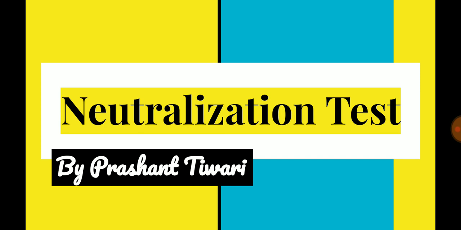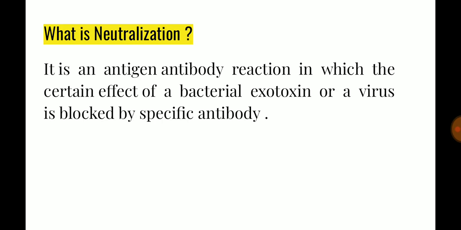So today we are going to discuss neutralization, and we will find out what kind of secondary reactions there are in the neutralization test. So starting with, what is neutralization? In chemistry we know neutralization is a reaction of acid with base. In the same way we use this term for the antigen antibody reaction, in which certain effects of a bacterial exotoxin or a virus are blocked by a specific antibody.